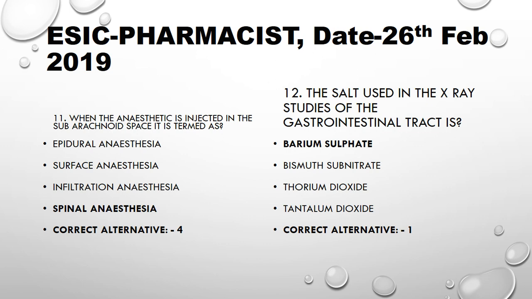Then the next question is the salt used in the X-ray studies of gastrointestinal tract is barium sulfate. Barium sulfate is in liquid form, so the patient was given this barium sulfate liquid before taking the X-rays of the GI tract.